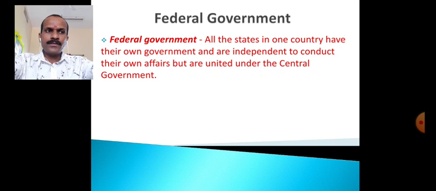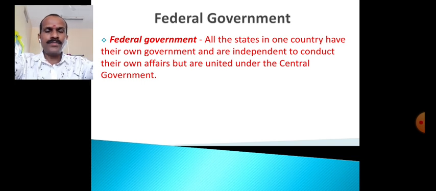In this, the country is divided into the states, and every state has its own government that is elected by the people, as well as there is another government, that is the government which is effective for the whole country.